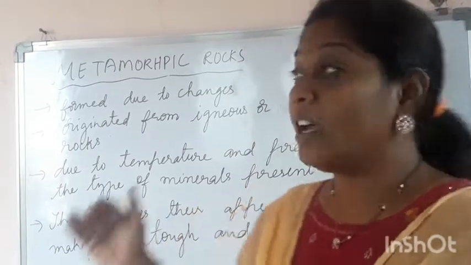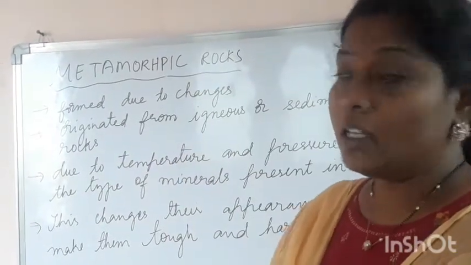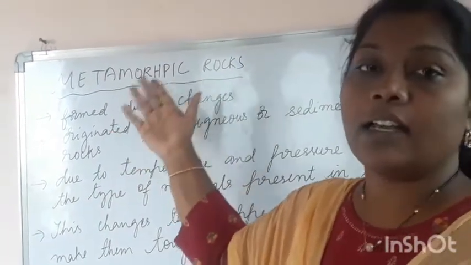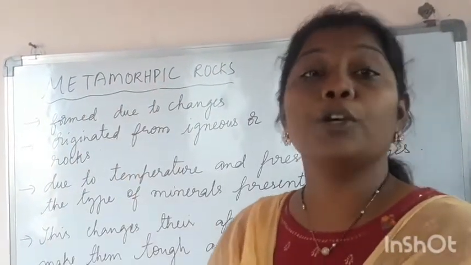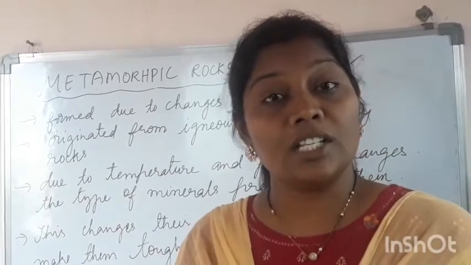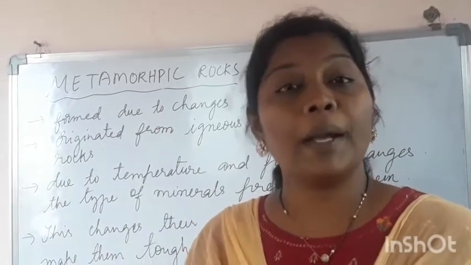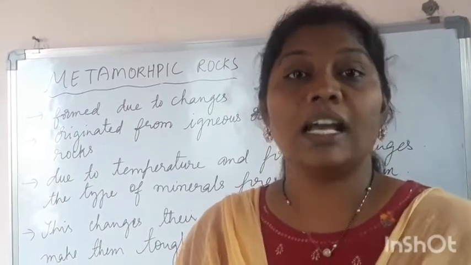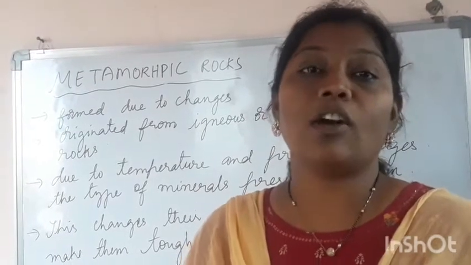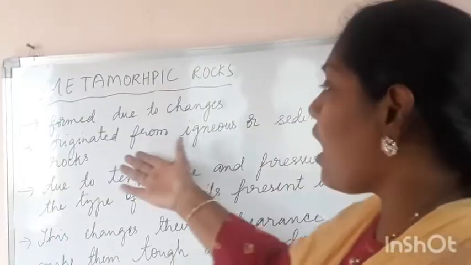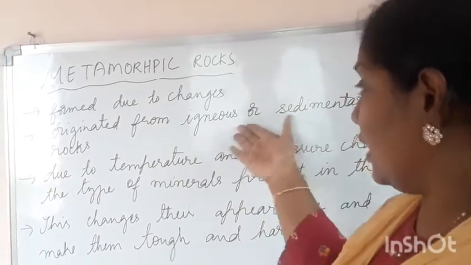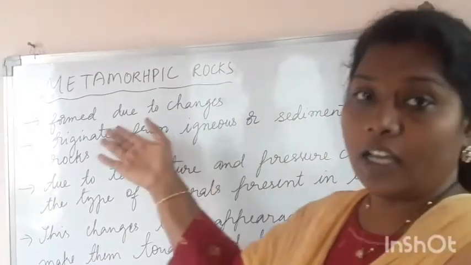Then metamorphic rocks are formed. So we can directly say that metamorphic rocks are formed due to the climatic changes which happen on the igneous rocks and the sedimentary rocks. They originate from igneous or sedimentary rock.